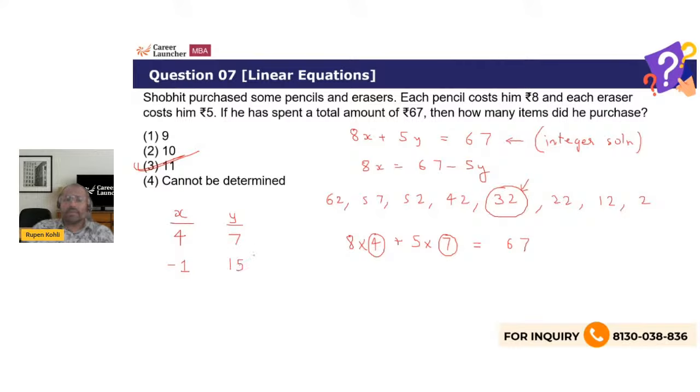So mathematically speaking, minus 1 and 15 is also a mathematical solution, but not a valid solution in the context of the problem, because minus 1 into 8, minus 8, plus 15 into 5, 75, is indeed 67. But obviously that has to be rejected. So there is no other solution. Likewise, you could also have decreased y by 8, but then again you will reach minus 1, the same situation. There is no positive integer solution except for 4 and 7. I hope you have noted, it was not 10, it was 11, and that is the logic behind this question.